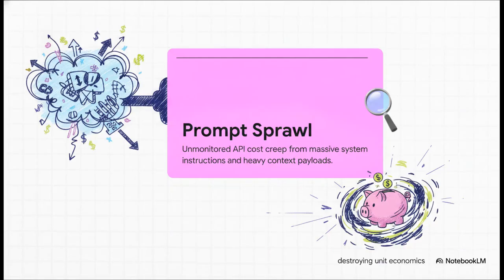Okay, let's dive into this, starting with the absolute core villain of our story, catastrophic prompt sprawl. As AI builders, we're all kind of guilty of this, right? We routinely prototype using massive system instructions, complex few-shot scaffolds, incredibly heavy RAG payloads. And hey, in testing, they work beautifully. But the problem is, when these massive, unoptimized payloads execute thousands of times an hour in production, it leads to this unchecked, unmonitored API cost creep that literally destroys your project's unit economics.